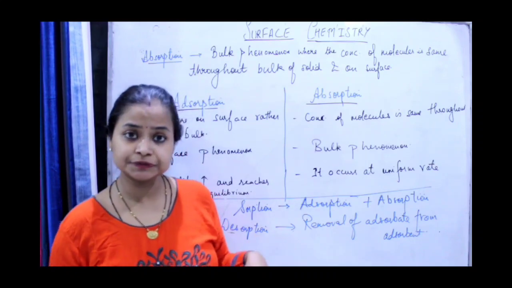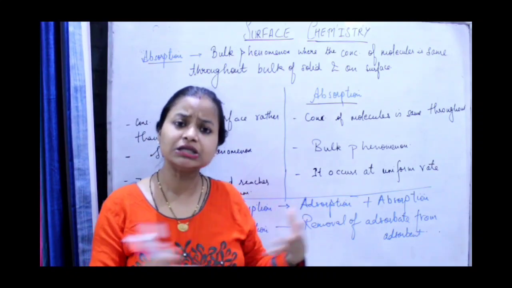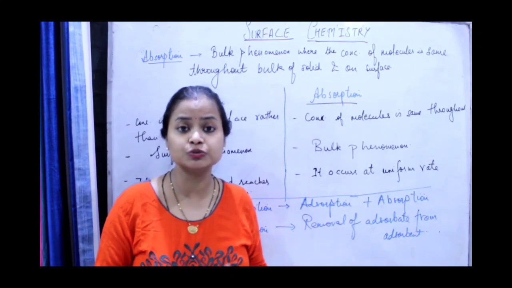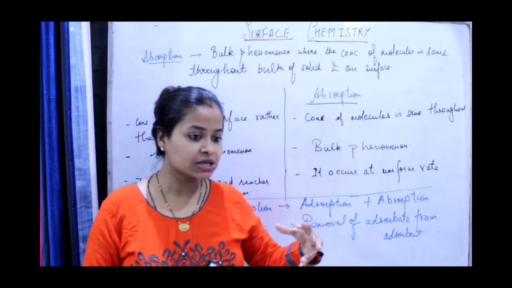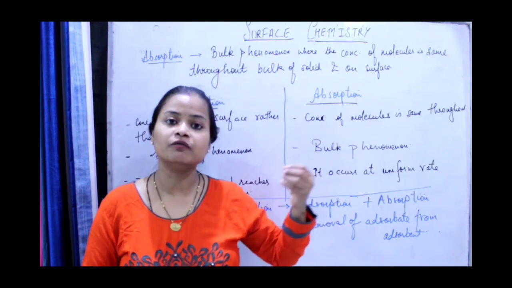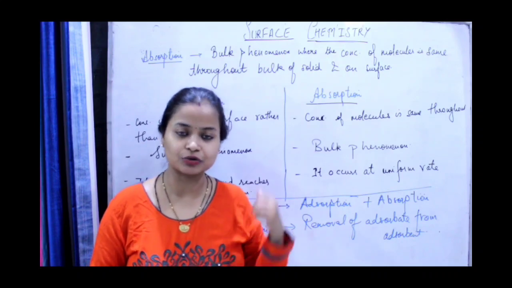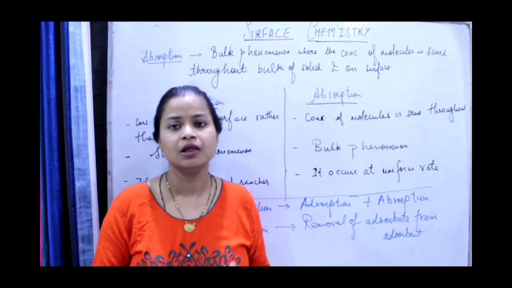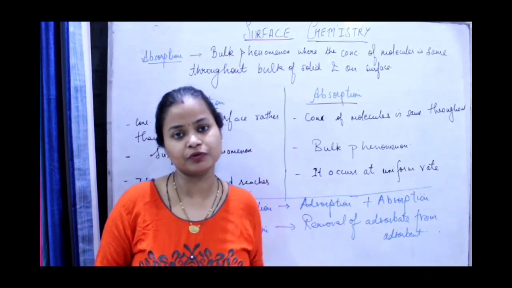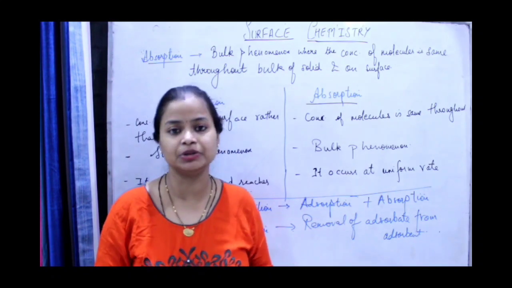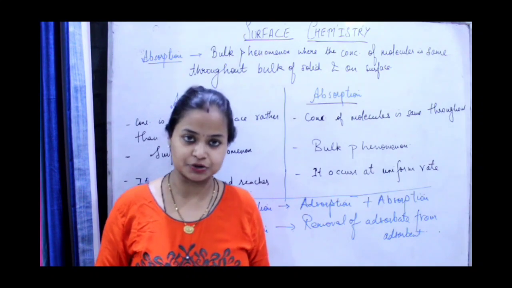One more simple, common example I am giving you: silica gel. Silica gel has a tendency to absorb moisture, so it also carries out this phenomenon of adsorption. Just a few I have quoted over here. There are various industrial applications of adsorption.